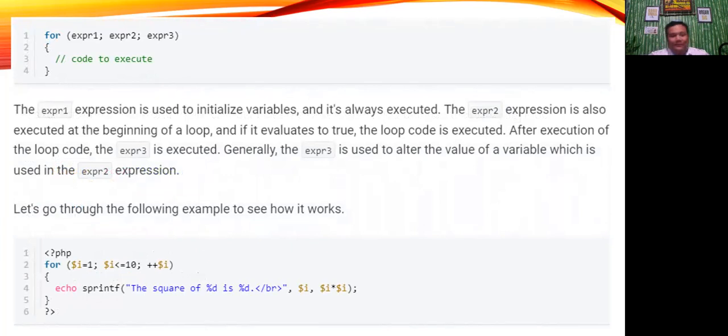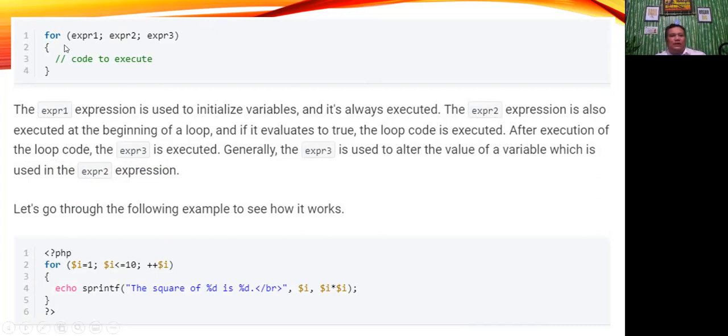Generally, the for loop is used to execute a piece of code a specific number of times. In other words, if you already know the number of times you want to execute a block of code, the for loop is the best choice. So let's have a look at the syntax of the for loop statement.